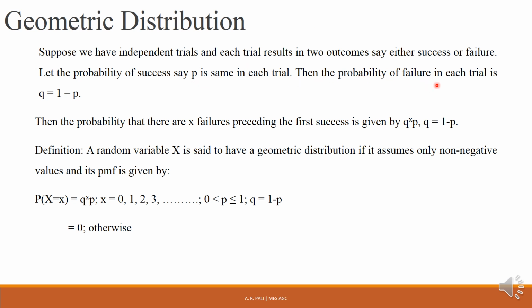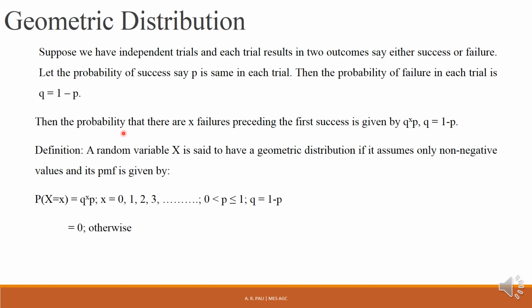Then the probability of failure in each trial is given by Q, which is equal to 1 minus P, because the outcomes are mutually exclusive and exhaustive. So either we'll be getting heads or we'll be getting tails. There is no third outcome as far as this experiment is concerned. So if the probability of getting heads, or success, is P, then the probability of failure will be 1 minus P, so that P plus Q is equal to 1. So total probability will be equal to 1. So probability of success is P, probability of failure is Q, equal to 1 minus P in each trial.